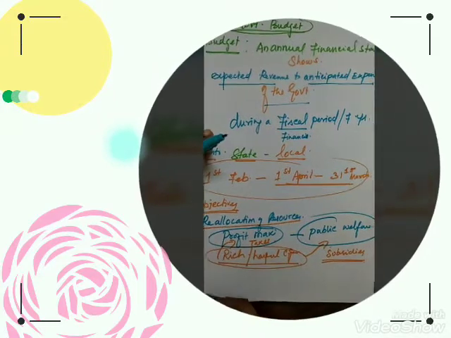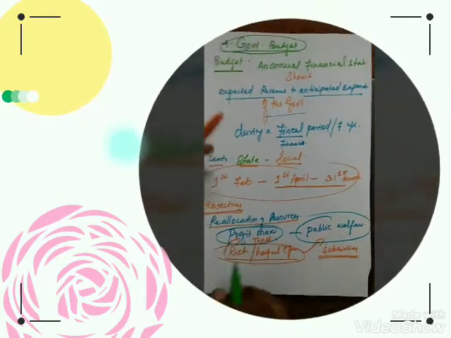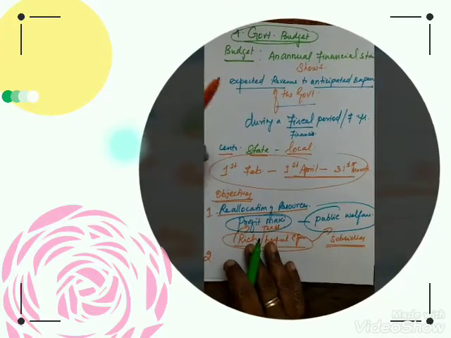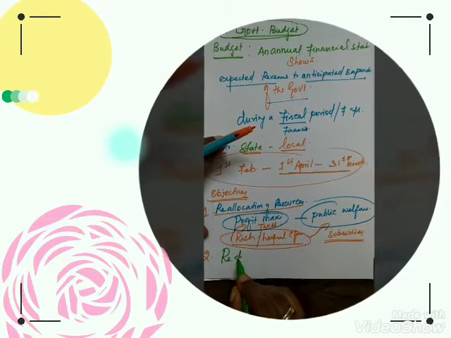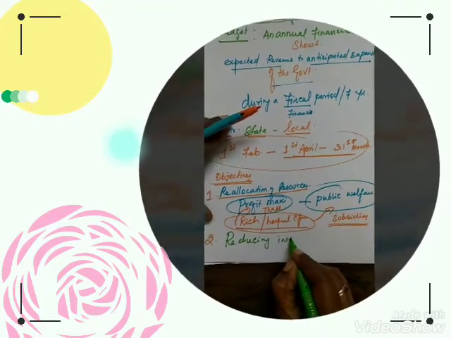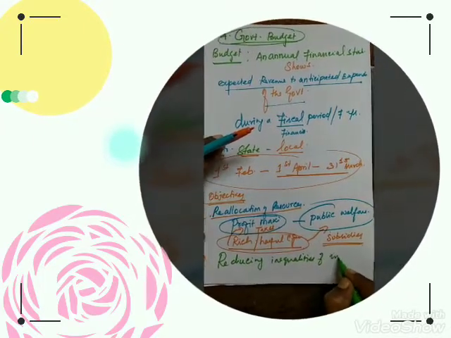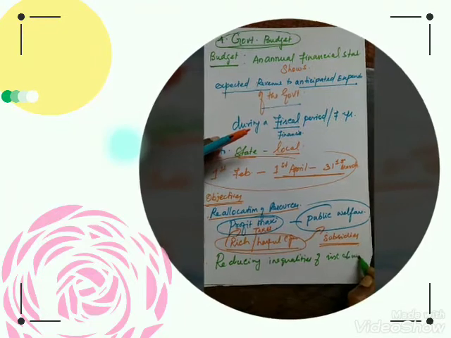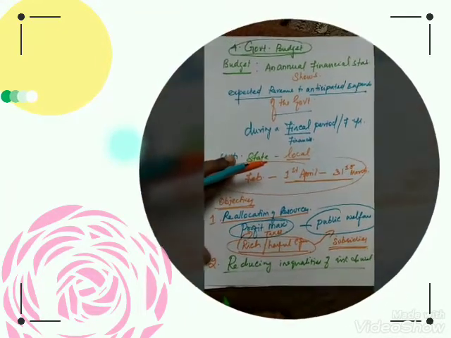Okay, come to the second one. The second aim, or the objective of the government, is nothing but reducing inequalities of income and wealth. How is it possible? The same thing again we are going to see.